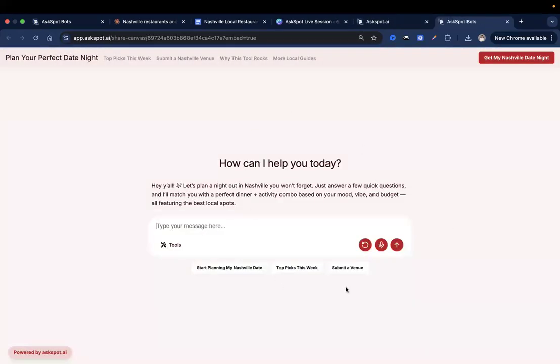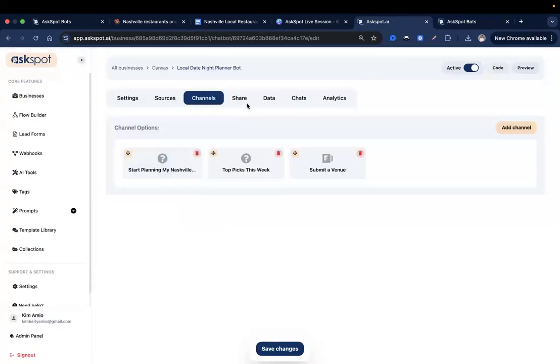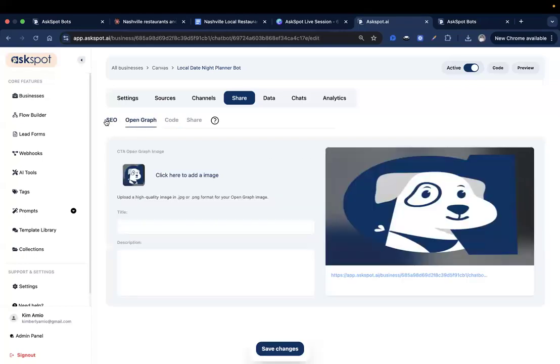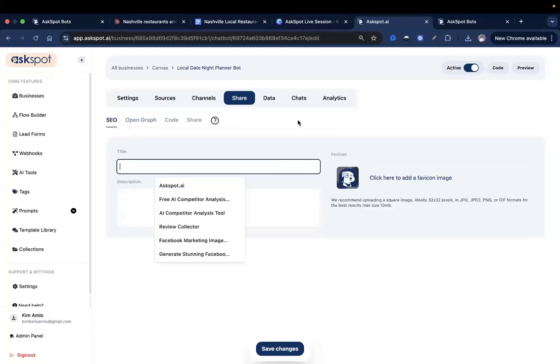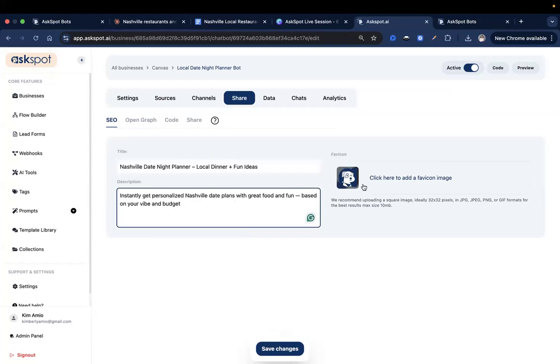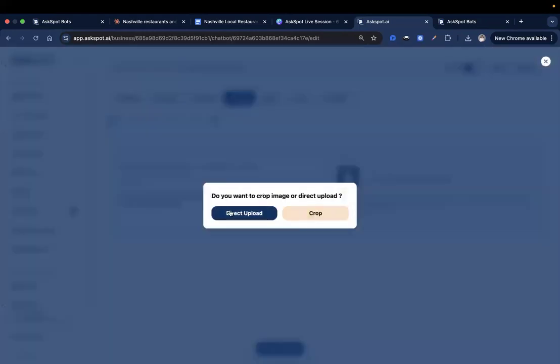Okay, great. That looks awesome. Now let me just go over here to share and make sure to change our SEO and open graph settings since, of course, we'll be sharing this to others. So let's make sure to put our own SEO title right here and then the description right here and then a favicon image.